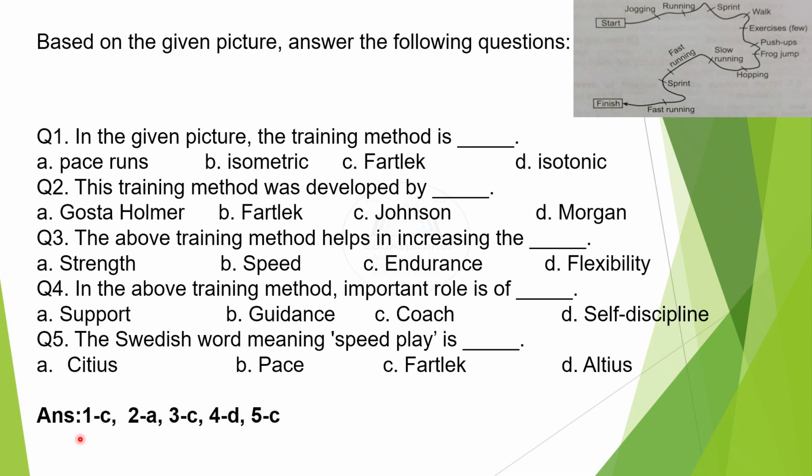And the answer is 1 is C, Fartlek, 2 is A, Gosta Holmer, 3 is C, endurance, 4 is D, self-discipline, and 5 is C, Fartlek.